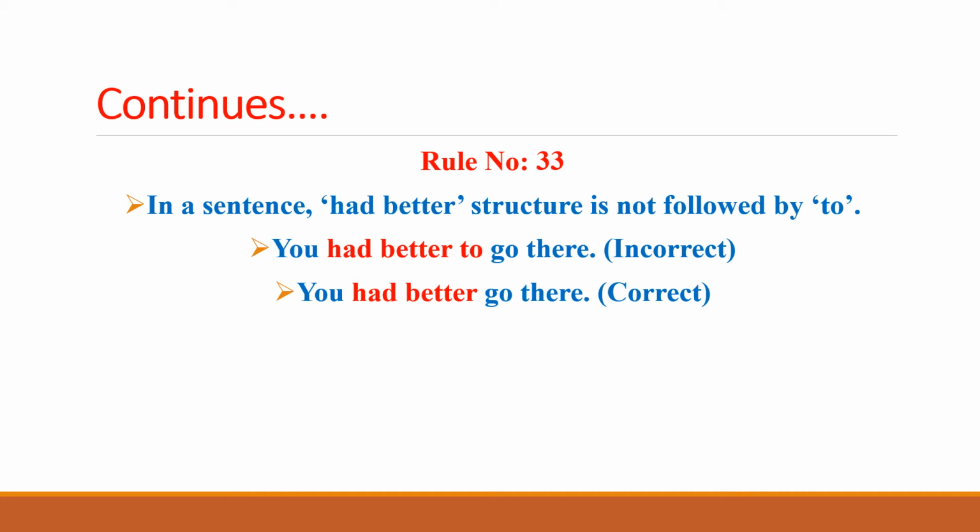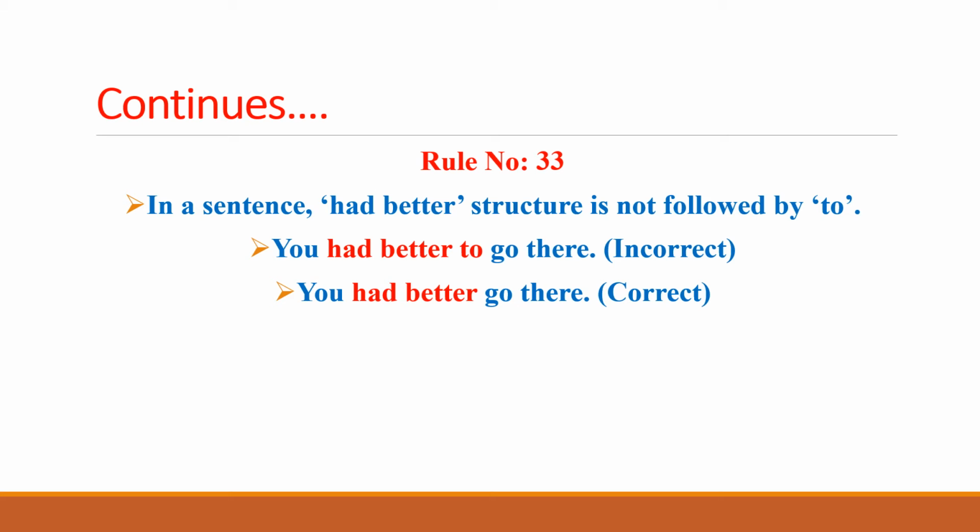So the rule for this one is that had better is not followed by the preposition to, because the infinitive is used in the incorrect sentence after had better, whereas the correct one is to drop to and to continue with the first form of the verb without adding to, in sentences where had better is being used.